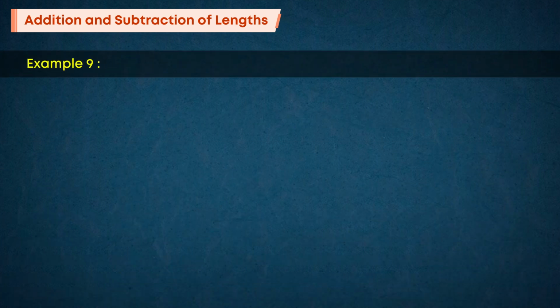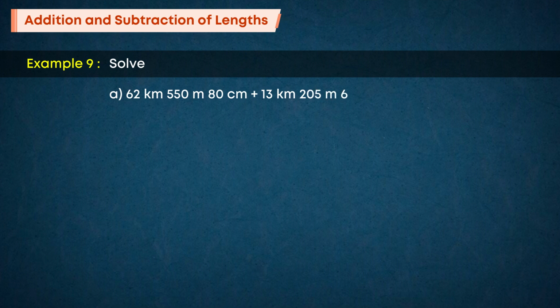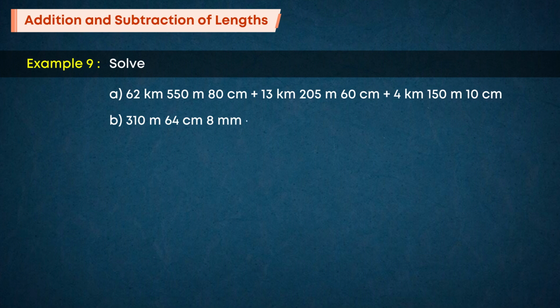Example 9. Solve. A. 62 kilometers 550 meters 80 centimeters plus 13 kilometers 205 meters 60 centimeters plus 4 kilometers 150 meters 10 centimeters. B. 310 meters 64 centimeters 8 millimeters minus 126 meters 36 centimeters 4 millimeters. Solution.